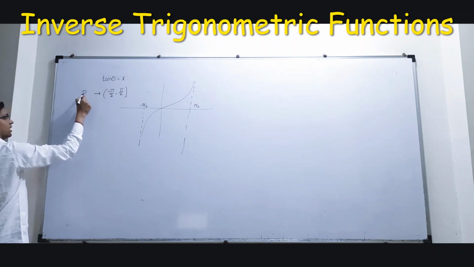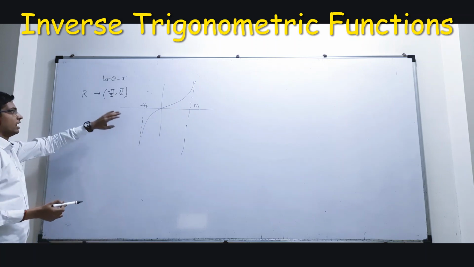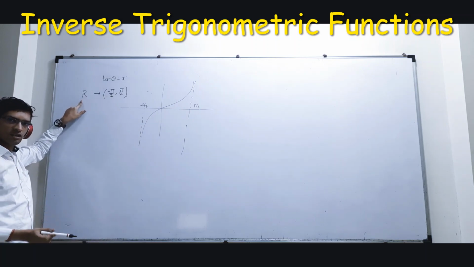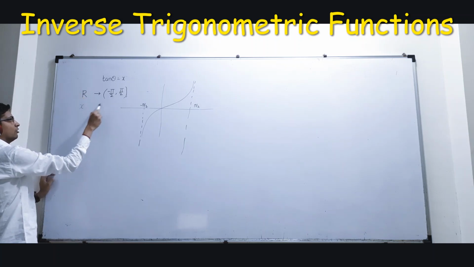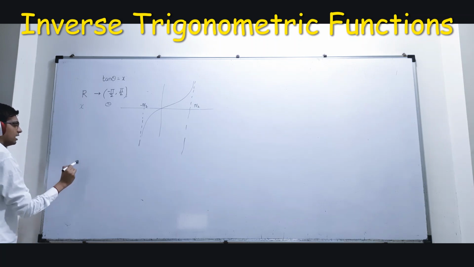It will be real number. You can see, I can say any real number. Previously it was reversed: this was my domain, this was my range. Now this will be my domain, this will be my range. So this will be the value of x, this will be the value of theta. Okay?